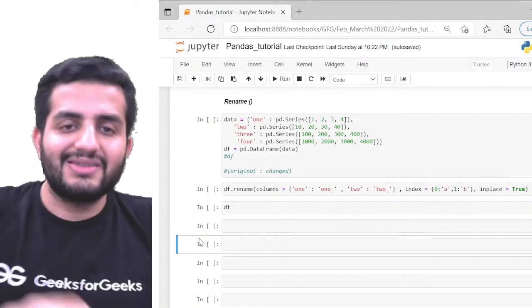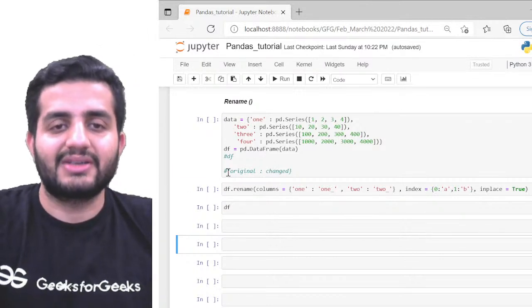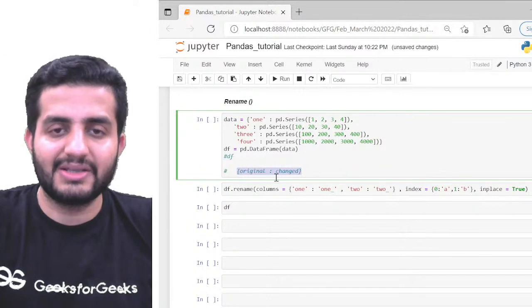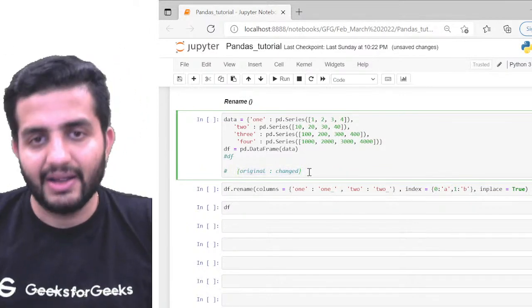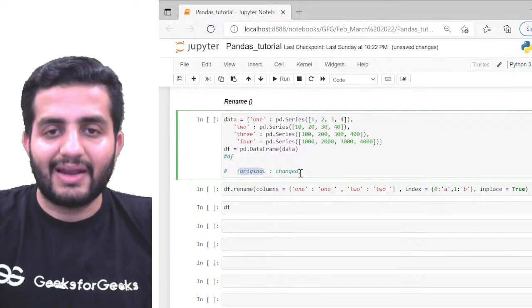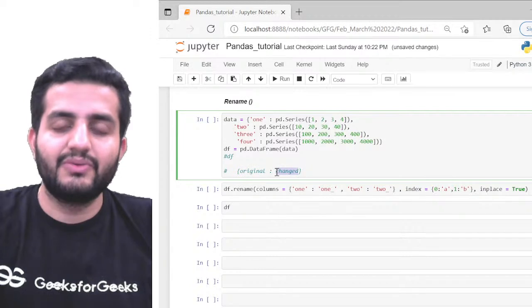So what is the syntax here? You have to pass it under curly braces, which is a dictionary format. In the dictionary, the left-hand side is your original name and the right-hand side is your changed name, whatever you want to change it to.